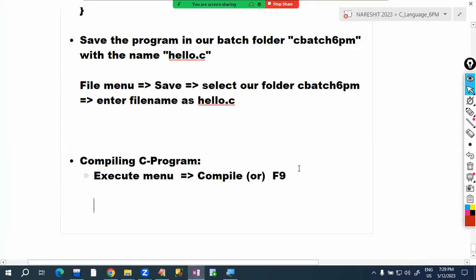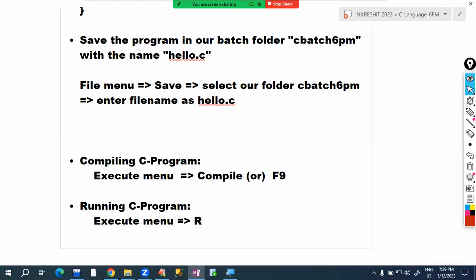Next, running a C program. To run the C program, the steps are: in the Execute menu, select the Run option. The shortcut is F10.